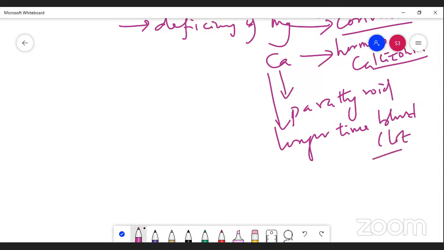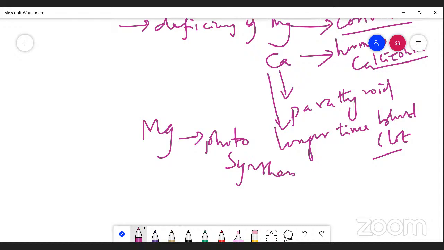The point we should understand: magnesium is also important for photosynthesis.